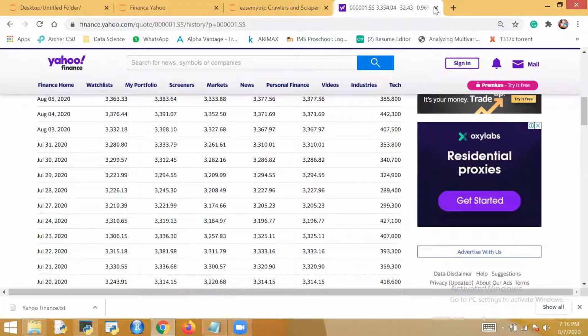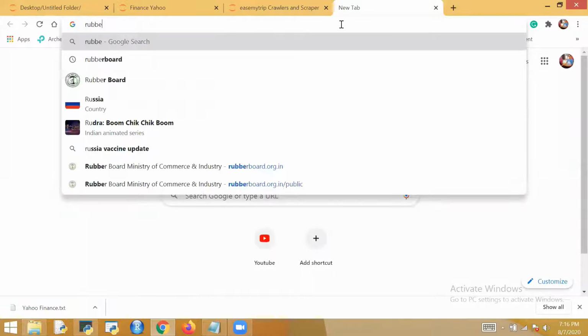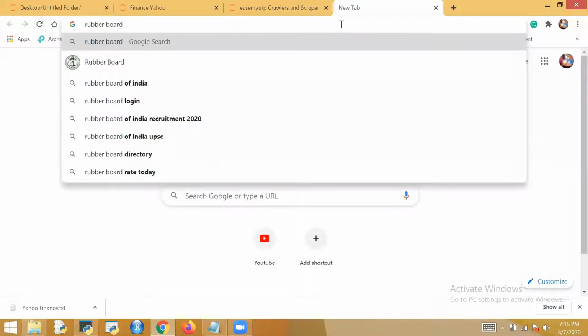In today's session, we will try to scrape the Rubber Board website, which is of the Indian government.